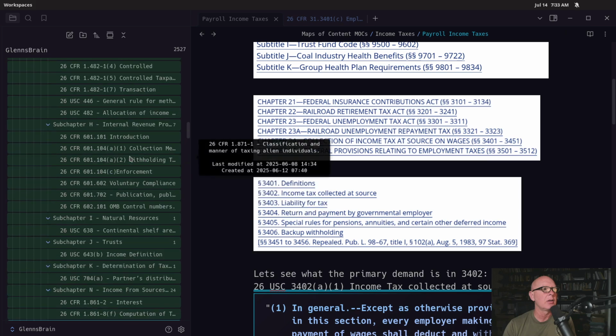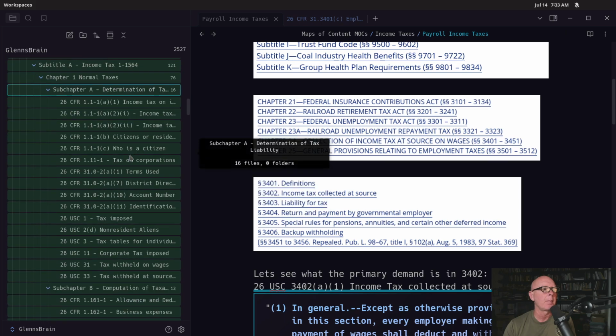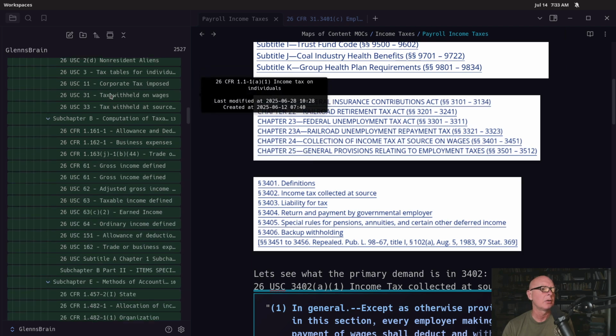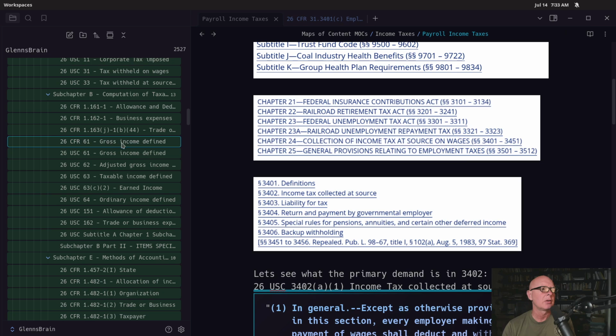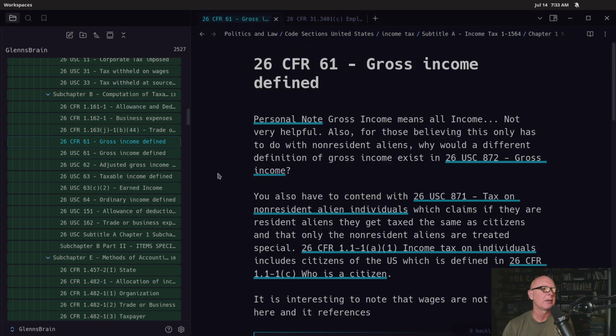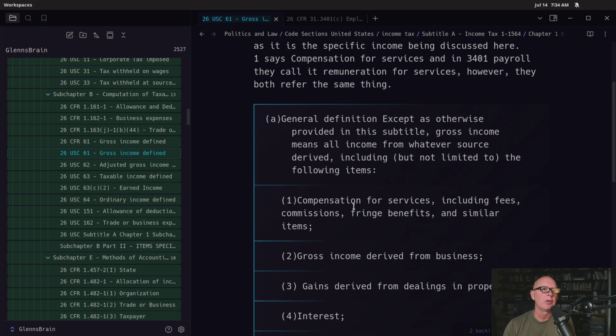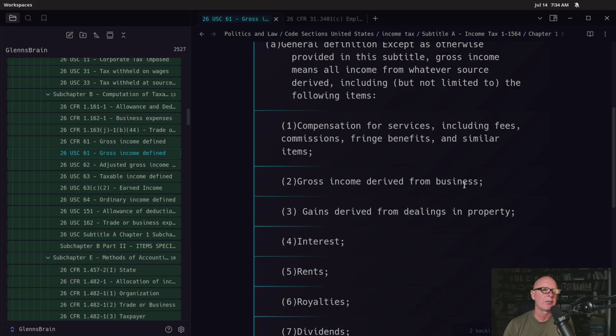Let's see, I think it's 61, gross income defined, or this is our actual law. And you'll notice compensation for services, fees, commissions, benefits, gross income derived from business.